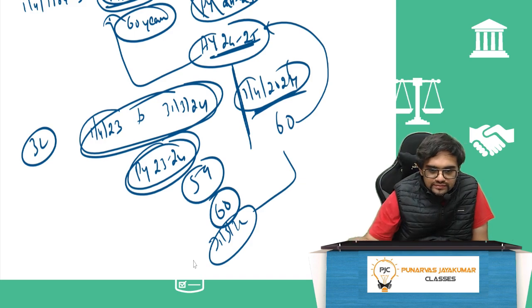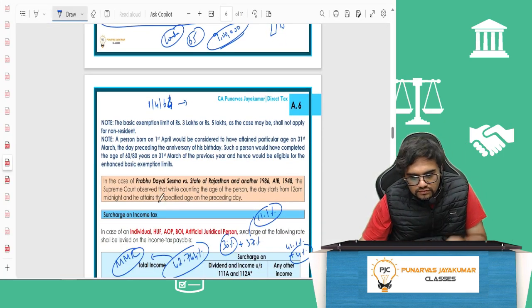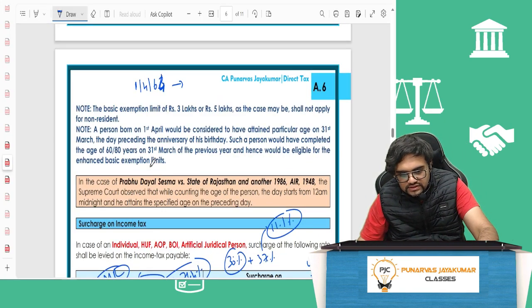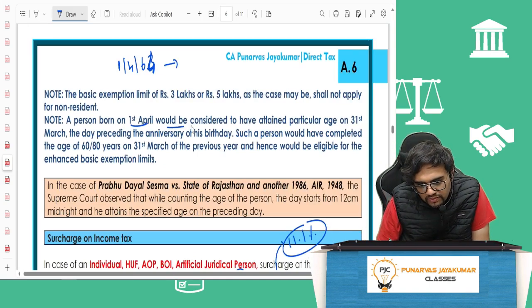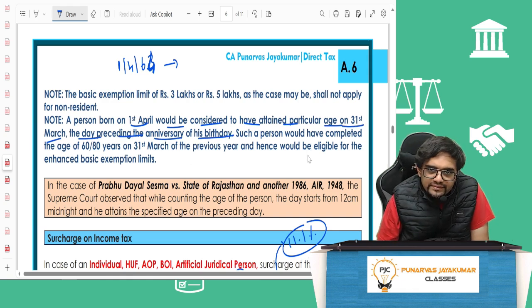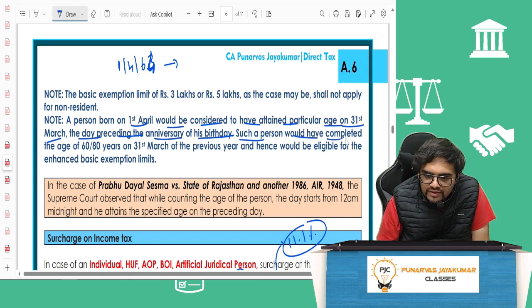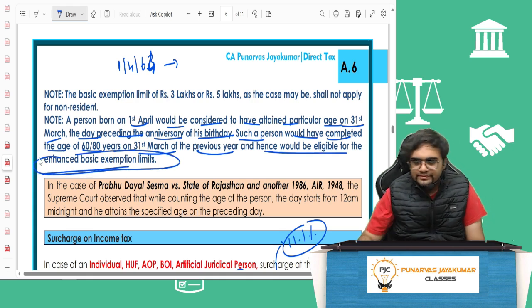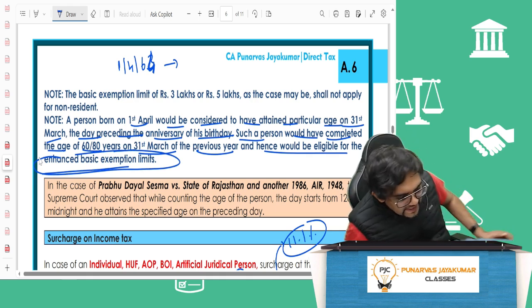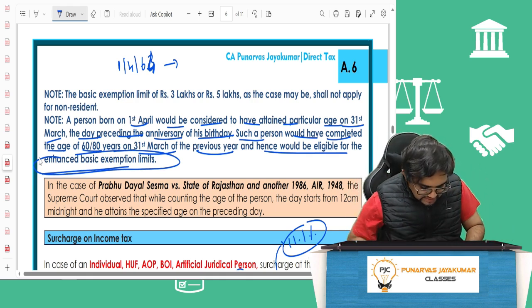So if you see here, A6: a person born on 1st April would be considered to have attained a particular age on 31st March, the day preceding the anniversary of his birthday. Such a person would have completed the age of 60 to 80 years on 31st March of the previous year, and hence would be eligible for the enhanced basic exemption limit.